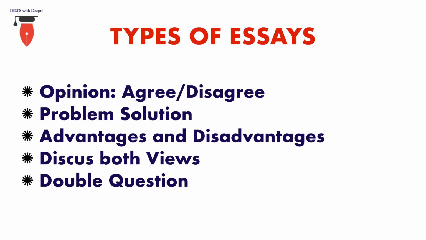Please remember, you will get 40 minutes to write your essay and you should write more than 250 words. When I say you will get 40 minutes to write this essay, I mean that the whole writing task is of 1 hour. So for both task 1 and task 2, you are getting an hour. But ideally, you should spend 40 minutes on the essay and 20 minutes on task 1.